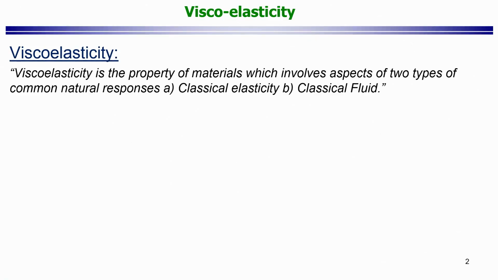Obviously, if you have that insight, it gives you a better understanding of the material response. But even if that is not available to you, you can still define macroscopic tests which can help you understand how a classical elastic solid differs from a classical viscous fluid, and then we will see what a viscoelastic material is, which, as you can probably guess, lies somewhere between the two.